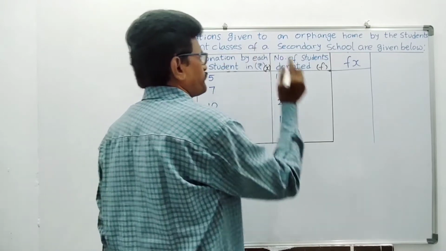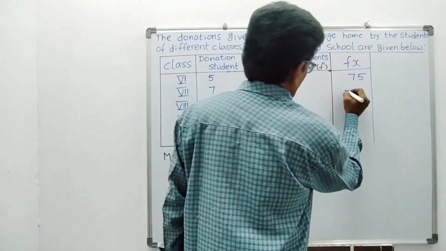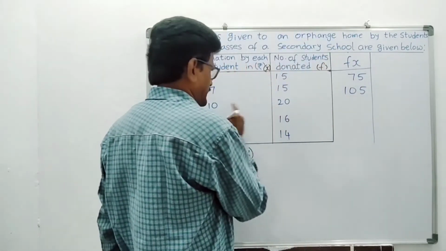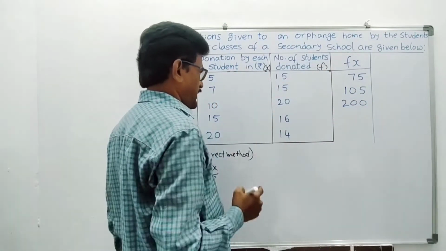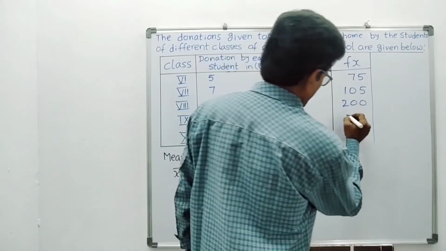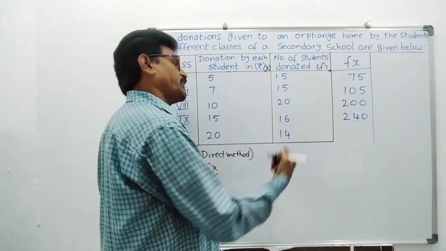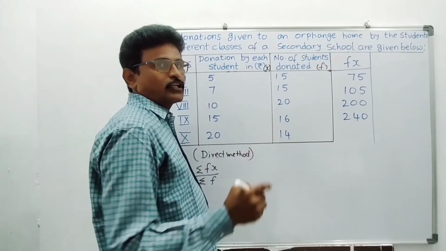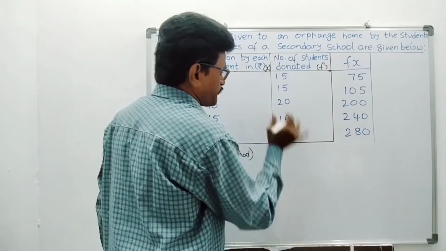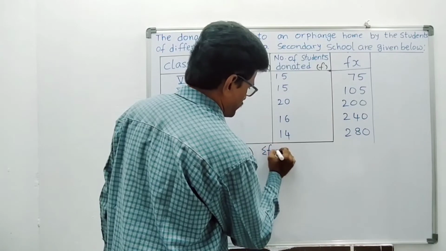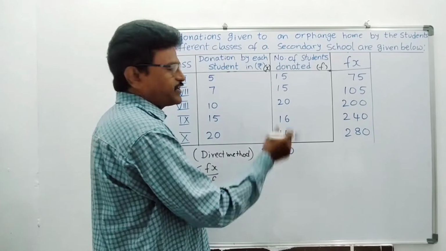Multiply these two. 15 fives are 75. 15 sevens are 105. 20 tens are 200. Now 15 into 15, you will get 225. Then 20 into 14, you will get 280. Now these are the frequency values, so you will get sigma f. If you add all these, you will get 80. Total sigma f is 80.